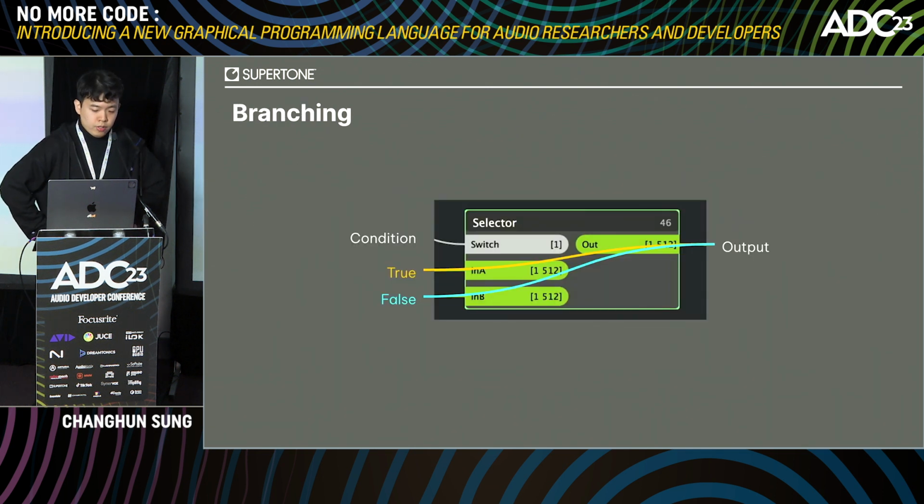And next up is branching. Branching is a little bit easier than looping. It's like a ternary operator in a traditional programming language. We first evaluate the condition value, which is a single Boolean type. As you can see, the white color is Boolean type. If the condition is true, the top input is passed to the output. And if the condition is false, then the bottom input is passed to the output.